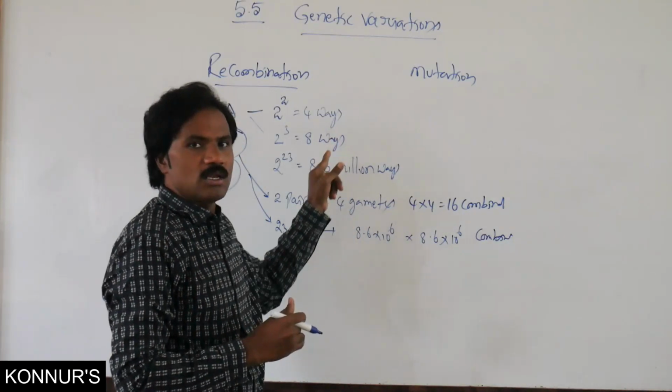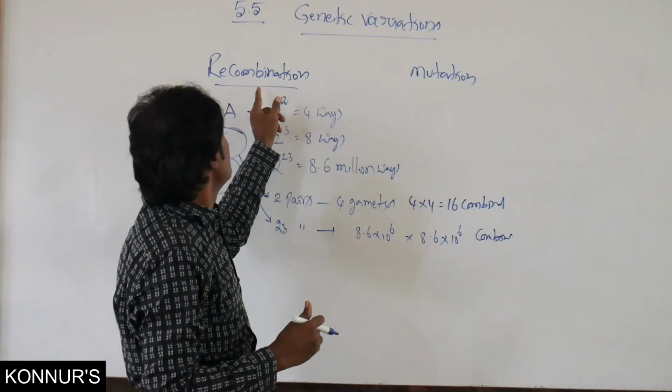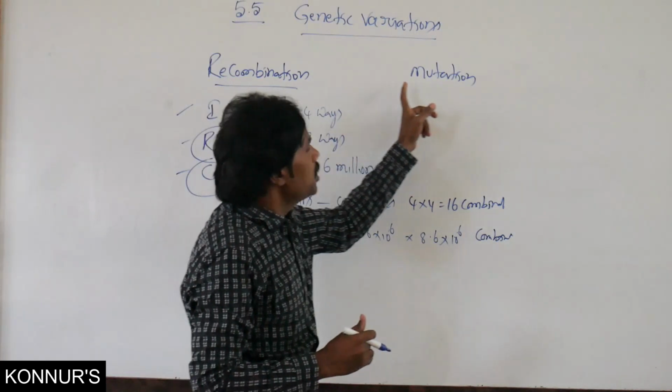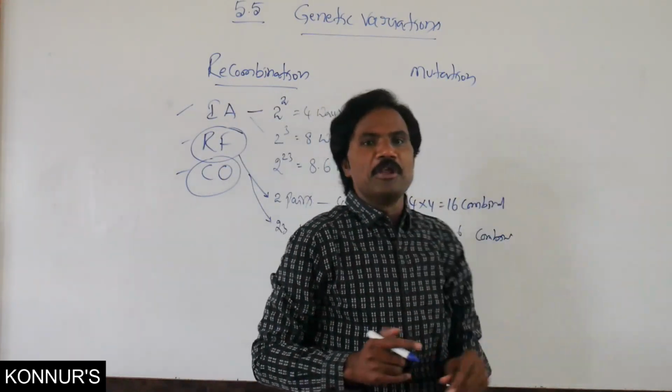And these are the causes of recombination.